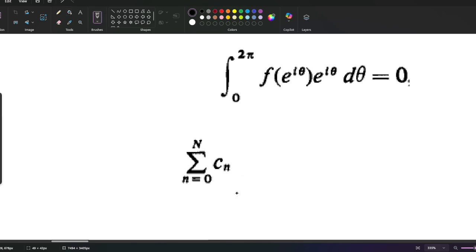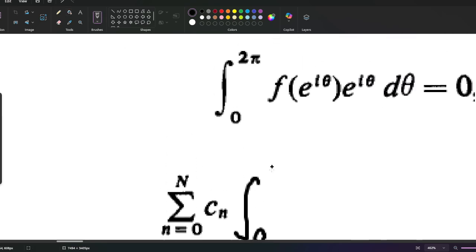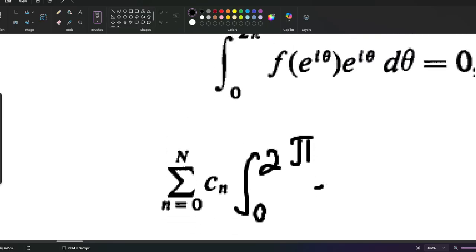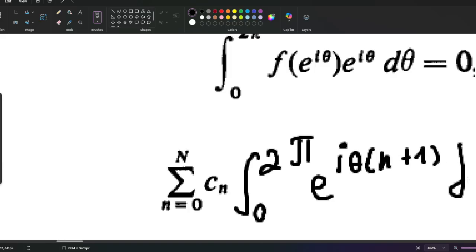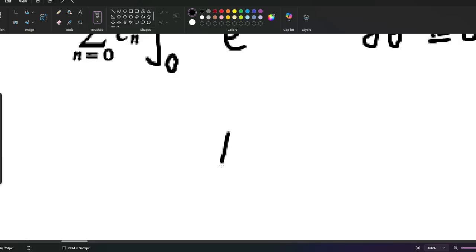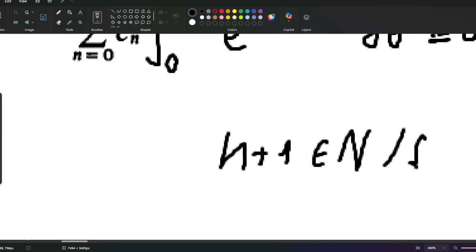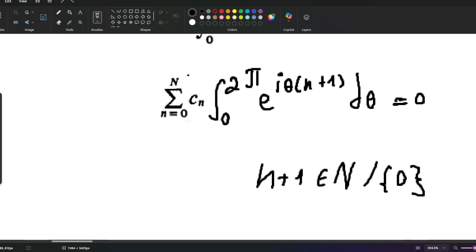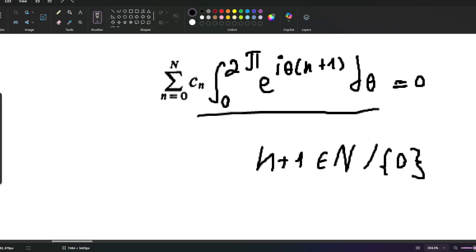So let's sum through those integrals from 0 to 2 pi, and here we're going to have e to the power of i times theta times n plus 1 d theta equal to 0. Now this n plus 1 belongs to the set of natural numbers excluding 0. Cool. Now I'm going to show that this integral is equal to 0.